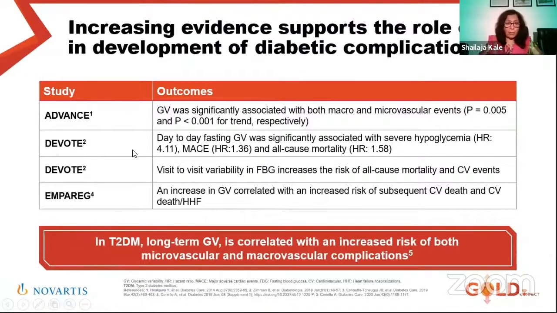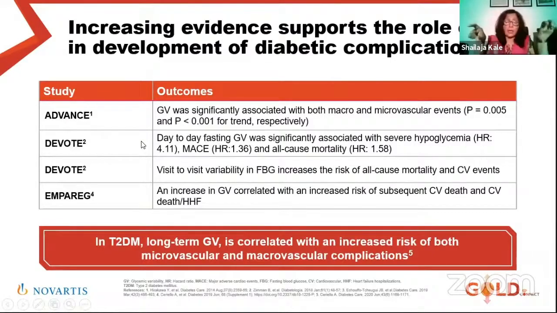DEVOTE was a cardiovascular outcome trial with degludec. Very nicely done glycemic variability studies. I was a part of DEVOTE as an investigator from India. And let me tell you, this variability we measured by 7-point profiles. It was not CGM in DEVOTE. These are type 2 diabetes patients of around 9 to 10 years duration in DEVOTE with high CV risk because it was a CVOT trial. And here, the variability was measured with home monitoring of blood glucose, a 7-point profile. And you can see the data, which was so beautiful.